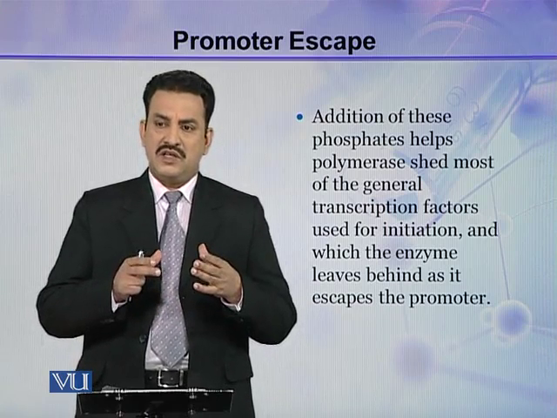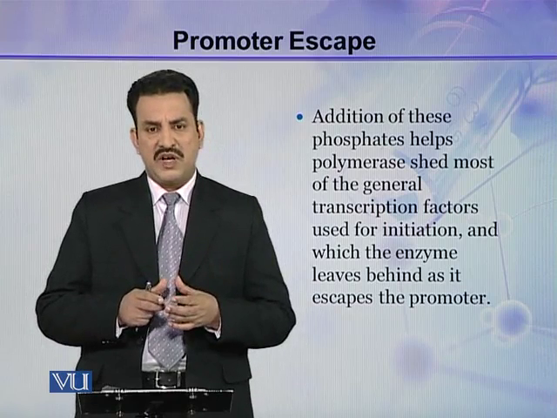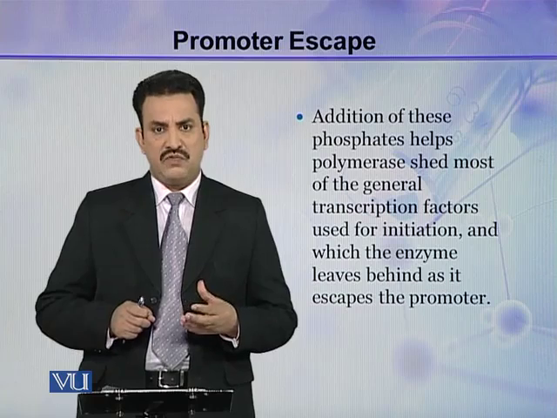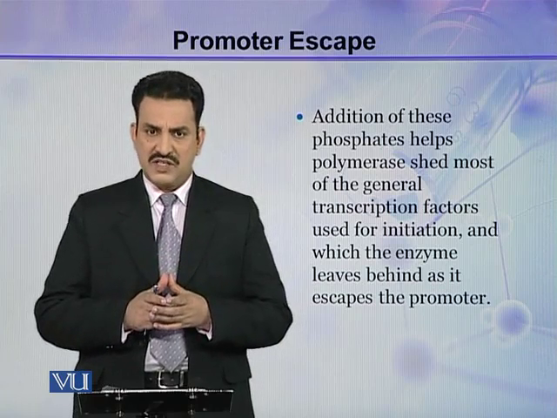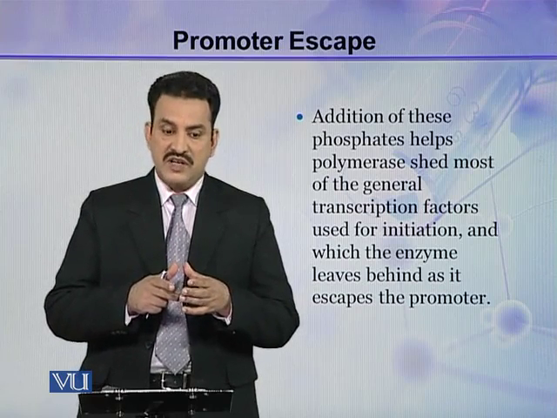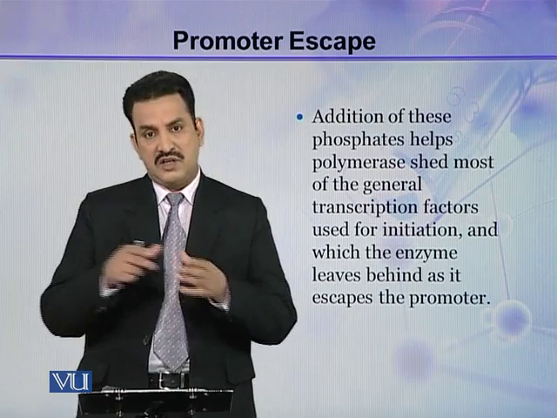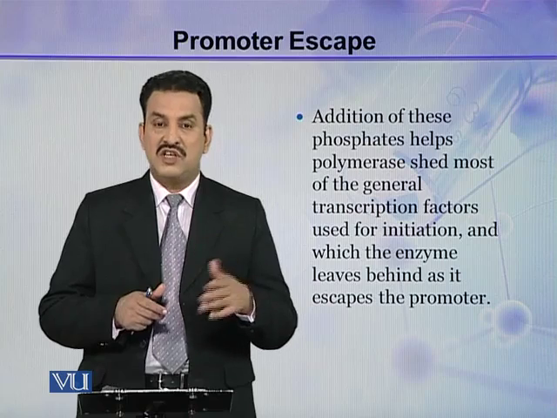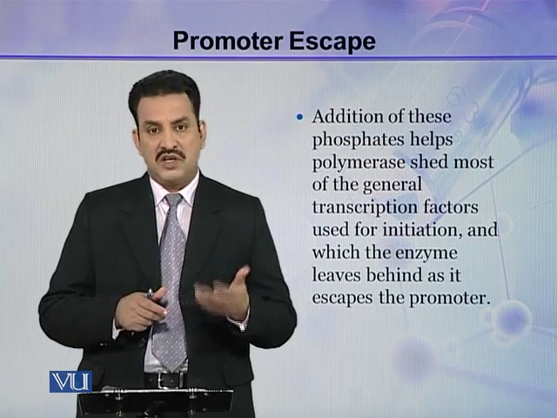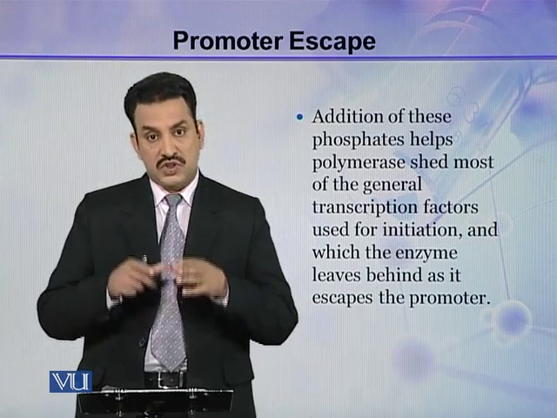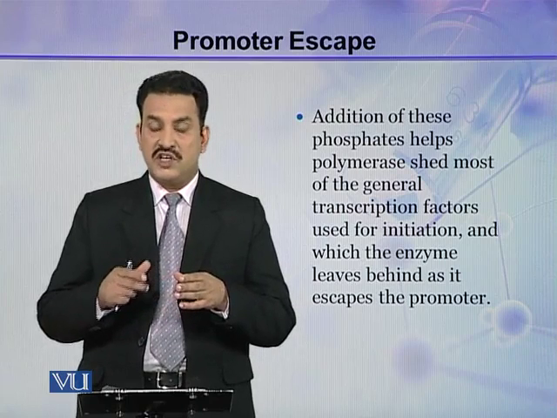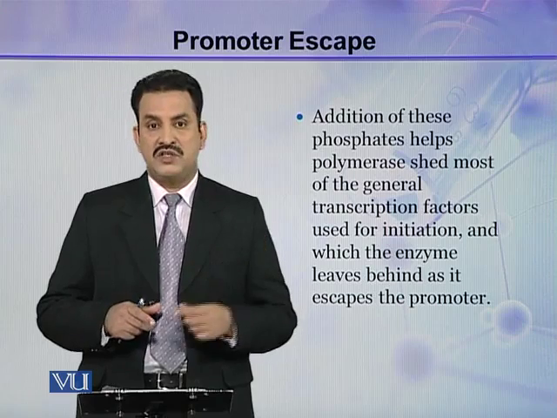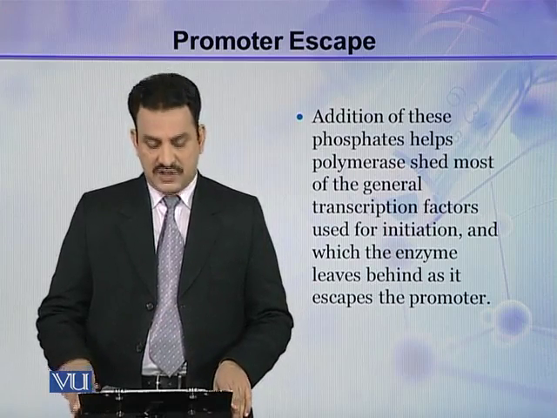When the pre-initiation complex is formed, many general transcription factors are involved in the formation of this complex. But when the polymerase has to enter the elongation phase, it has to shed many of these general transcription factors. So this phosphorylation, this addition of phosphate groups, helps the polymerase to shed these general transcription factors.